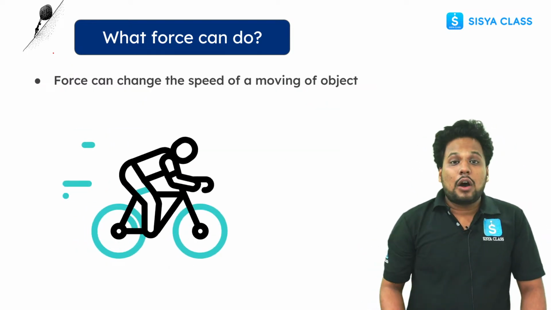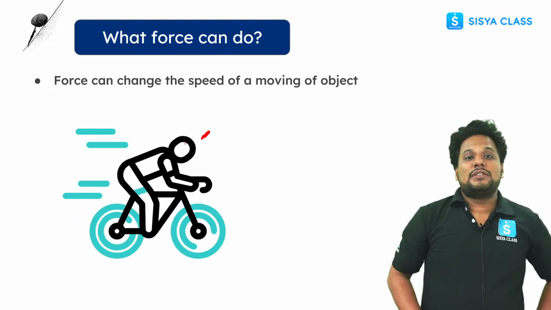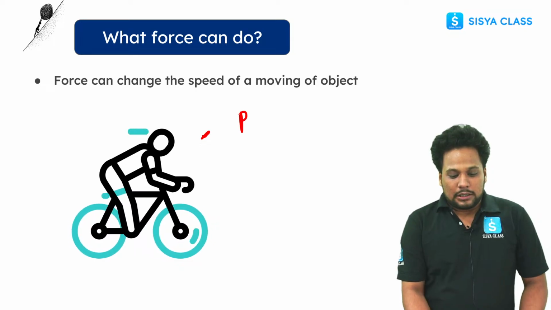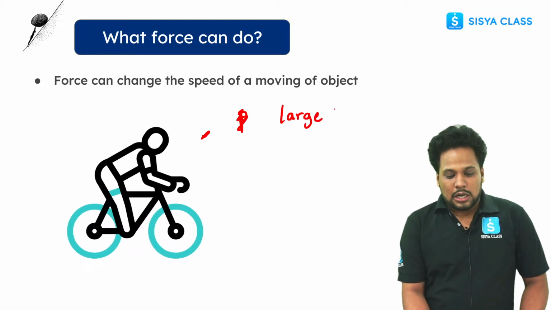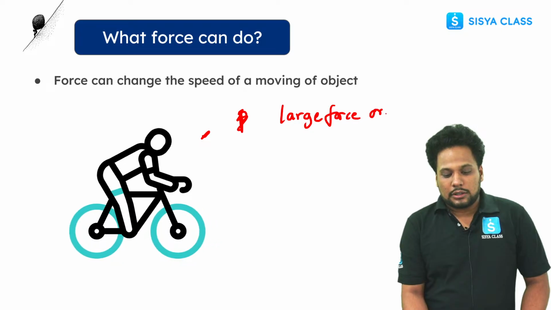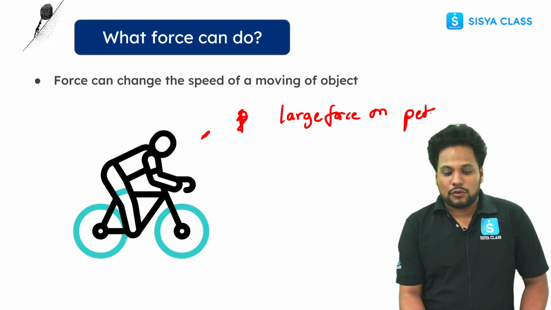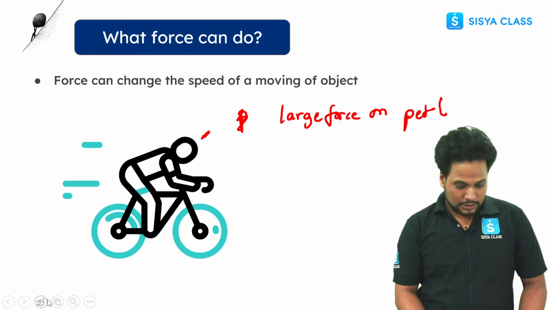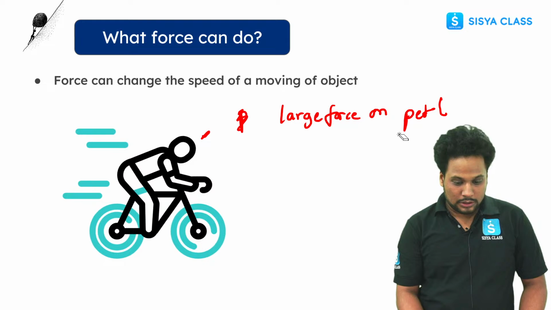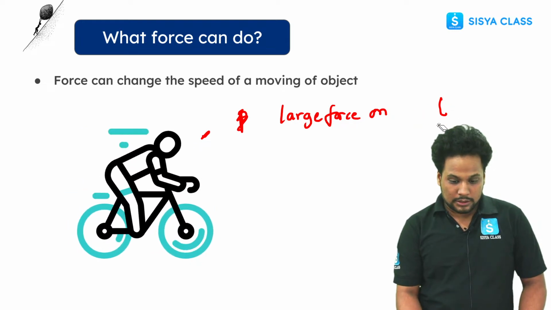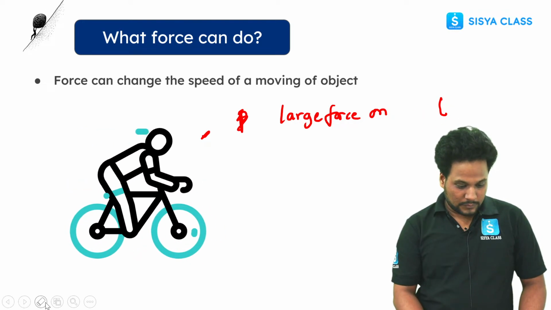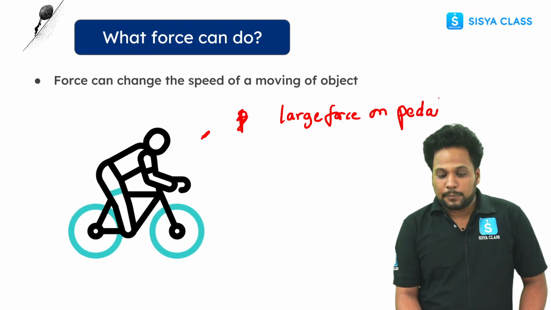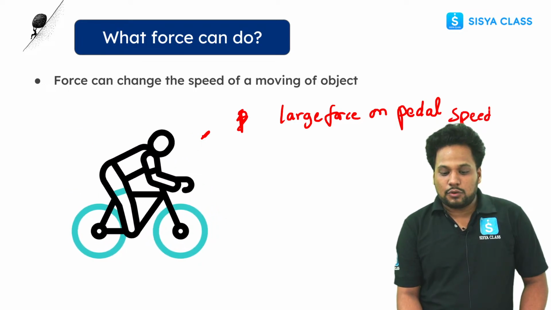Now, let's suppose you are going on a cycle, and you apply a large force on the pedal. Then what will happen? Tell me in the chat. When you apply a large force on the pedal, the speed is going to increase, right?